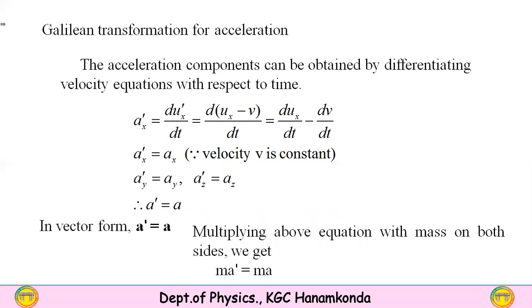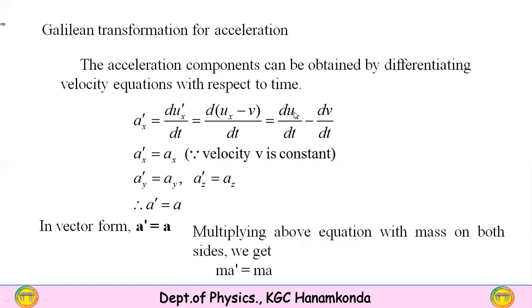Here v is the velocity of the S dash frame of reference, a constant. Therefore, dux by dt minus dv by dt, and since v is constant, dv by dt equals 0. What remains is d by dt of ux.